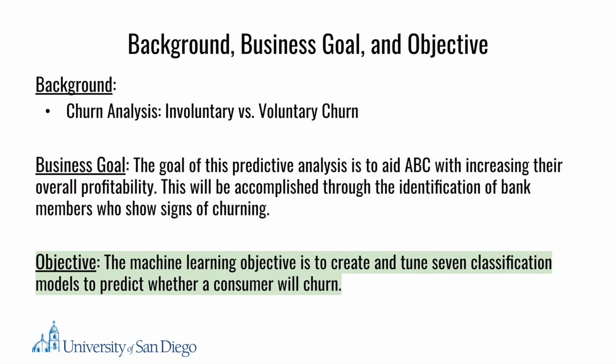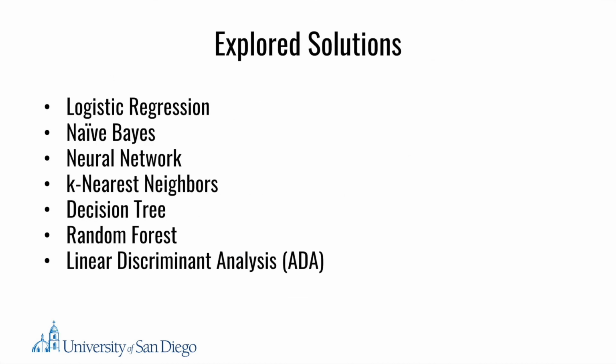In order for the business goal to be achieved, 7 classification models were created to predict customer churn, as well as the specific attributes indicative of those that are predictive to churn. The classification models that were included are logistic regression, naive Bayes, neural network, k-nearest neighbor, decision tree, random forest, and linear discriminant analysis.